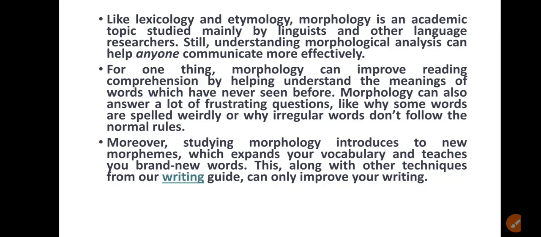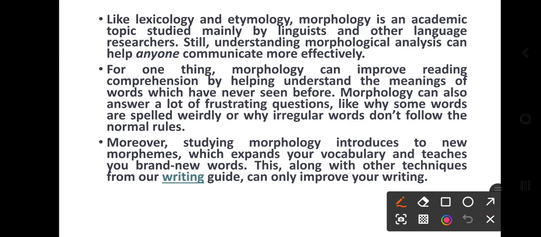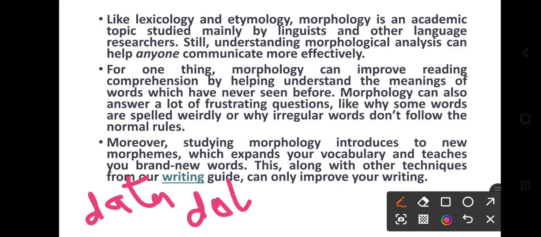For example, that is the plural of datum: data, datum.